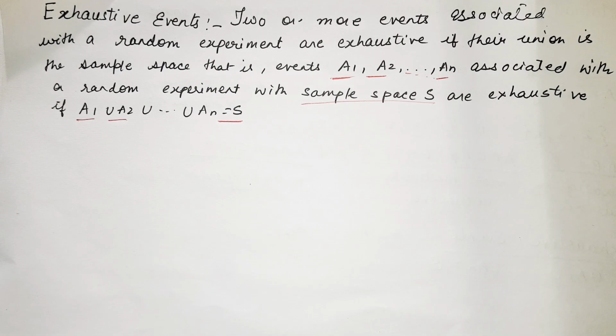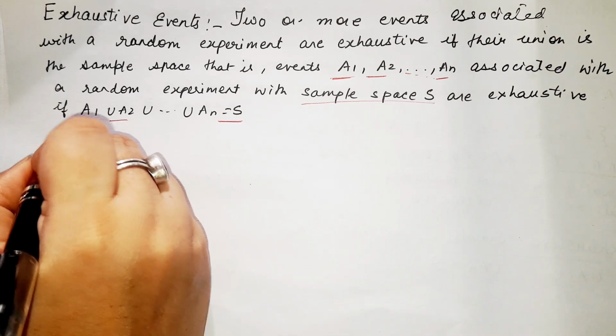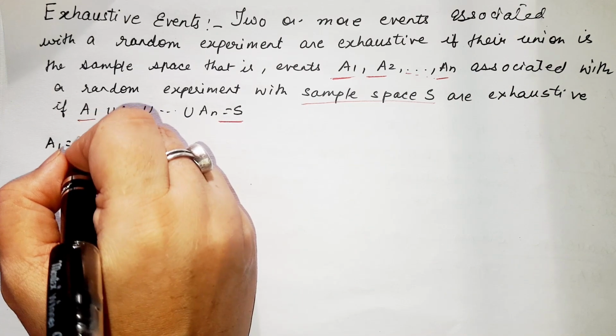Now let us understand it with the help of an example. Suppose we have an event A1 which says getting an even number.